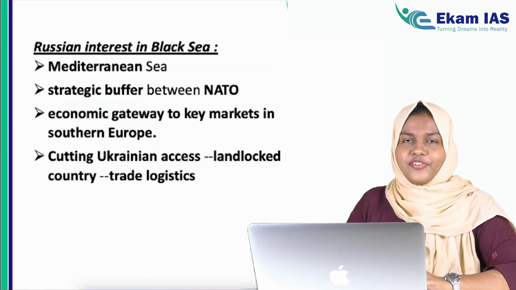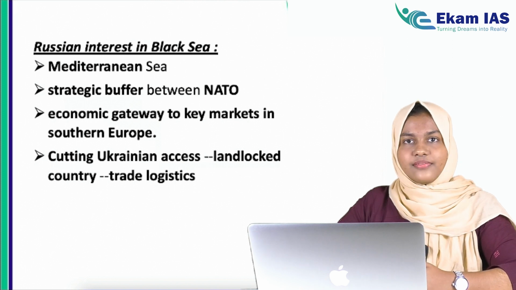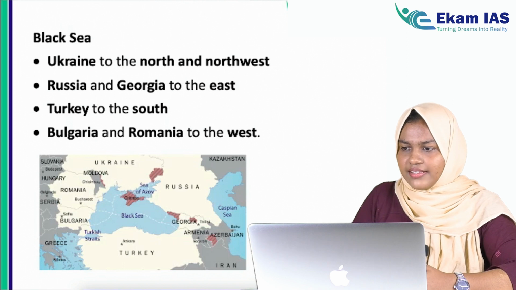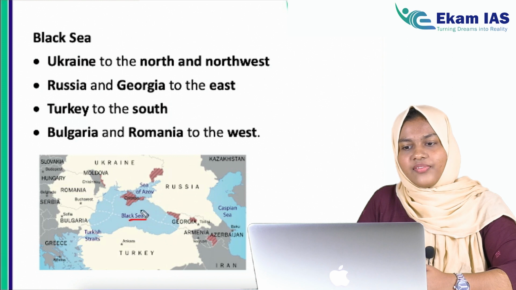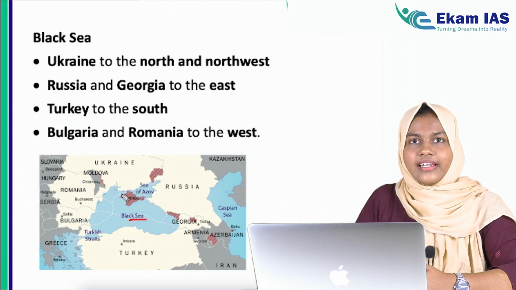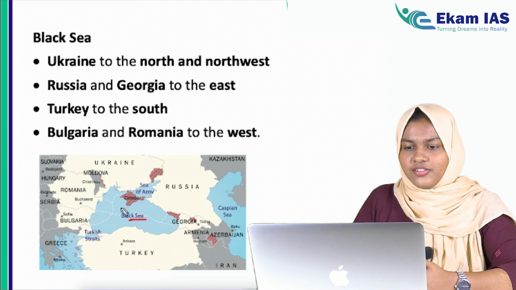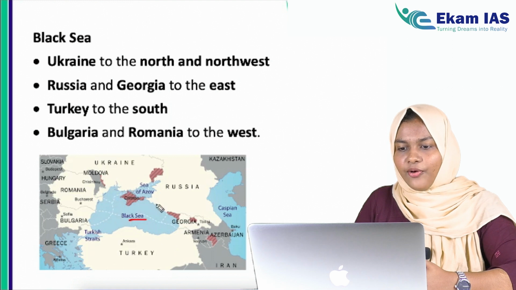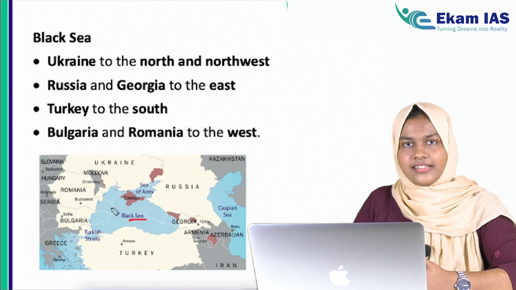So the next reason for the Russian interest in Black Sea is cutting Ukrainian access, which means we'll go back to the map again. See, the only access of Ukraine to a sea is the Black Sea. If Russia has hold over this Black Sea, then whole Ukrainian access to the sea will be lost. So then Ukraine will be just a landlocked country, and the whole economy or market of Ukraine can be controlled by Russia. So that is another reason for the Russian interest in Black Sea.